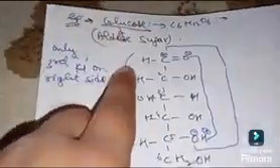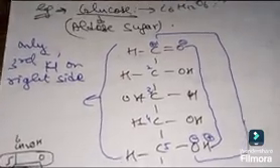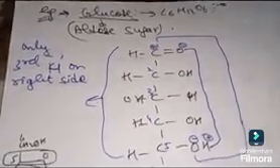Now, the glucose formula is C6H12O6, and glucose is an aldose sugar. What is the meaning of aldose sugar? Sugars are of two types, aldose and ketose. If there is an aldehyde group, or we can easily say if the carbonyl oxygen or the functional group is at the first carbon, then it is an aldose sugar. If it is at any other position except the first, then it is a ketose sugar.